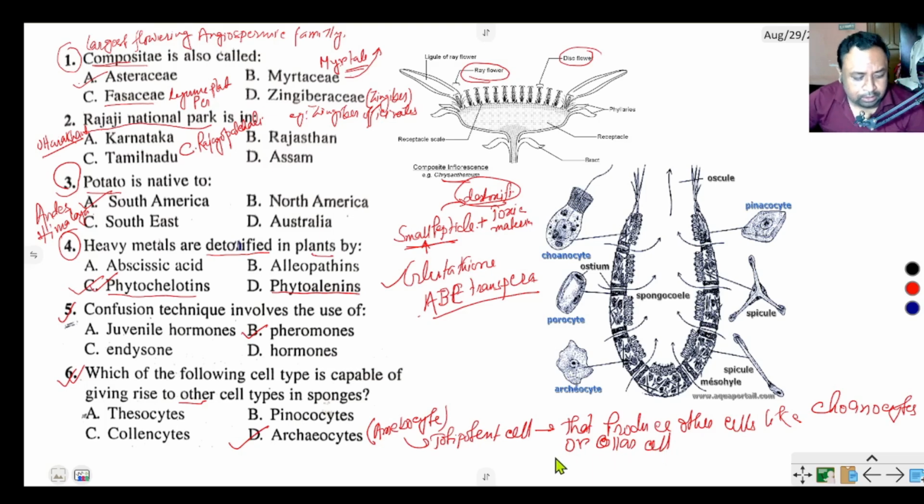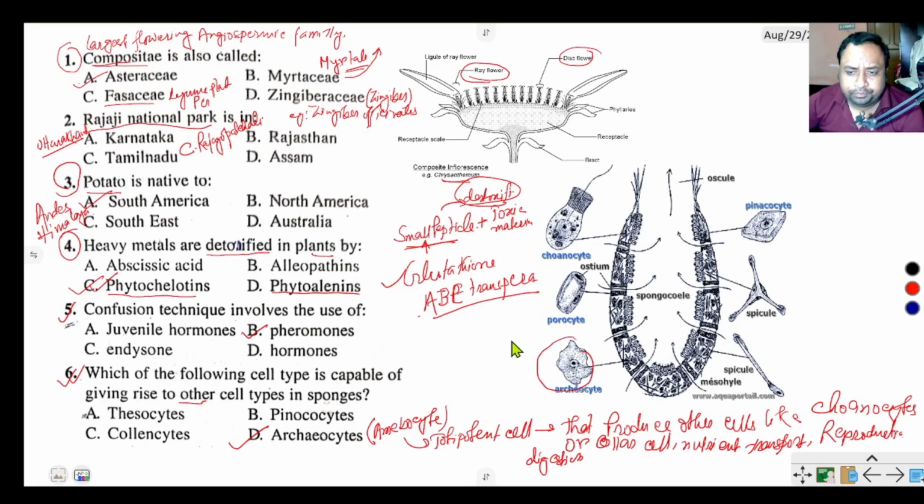What is the function of archaeocyte? It helps in digestion, nutrient transport, and it also takes part in reproduction.